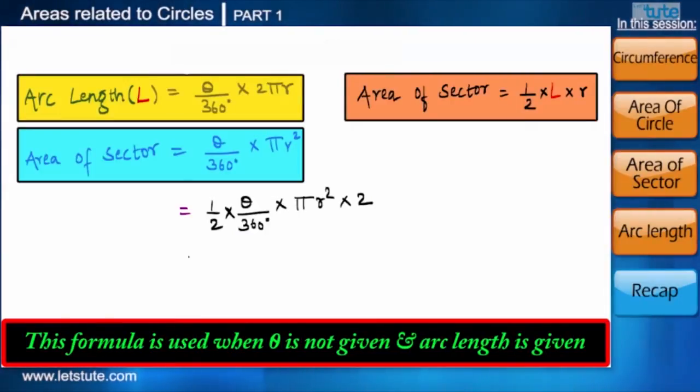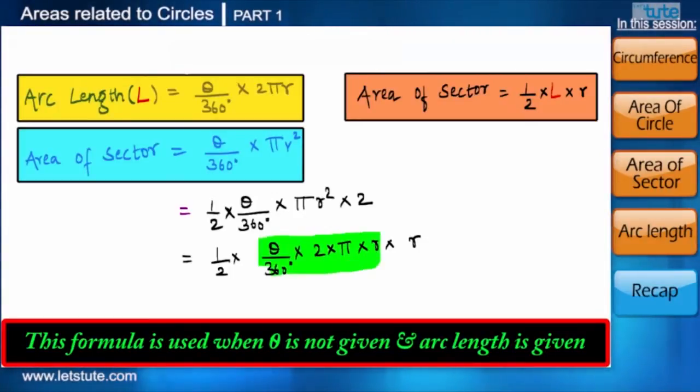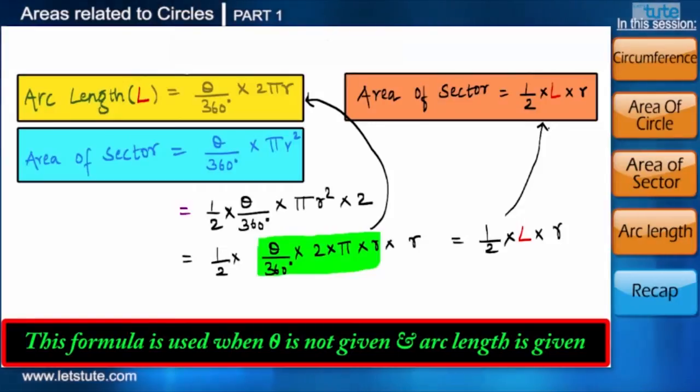But when we rearrange them a bit, we can see what we have is the formula for arc length. And hence, here we can replace this by letter L to represent arc length. And see, we derived our new formula. And using this formula, we can calculate the area of a sector when we do not know what theta is and when the length of the arc is given.